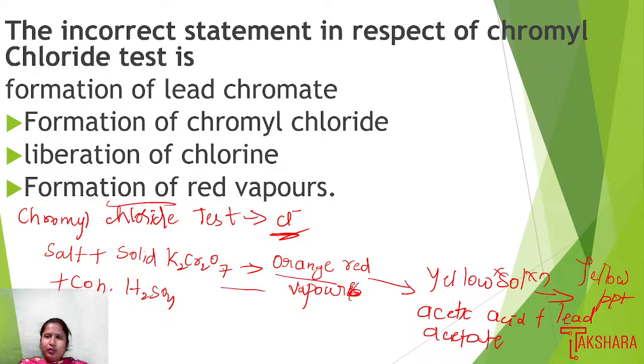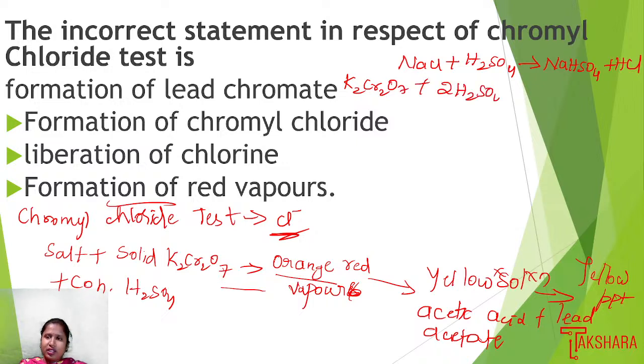Now the reactions. When we add H2SO4 to sodium chloride salt, it forms NaHSO4 plus HCl. Then we have potassium dichromate, K2Cr2O7 plus sulfuric acid, which gives potassium bisulfate, KHSO4, plus 2 moles of CrO3 plus water.